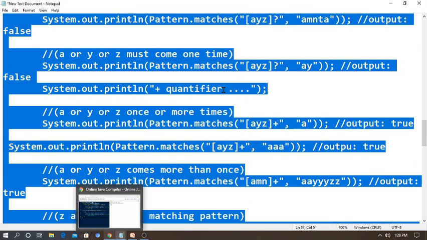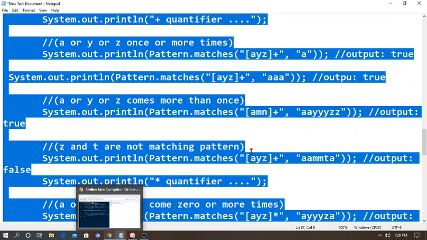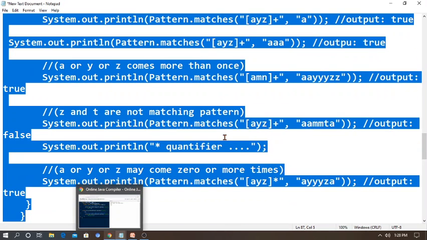And the plus quantifier. When you give the plus quantifier, it will go and print it. Again I am giving SOP Pattern.matches of AYZ plus comma A, output true, because this is another method, the plus quantifier method. Then again I am giving SOP AYZ plus of AA. The output will become true. Then like that I can give AMN plus AA. You can go and check it all.